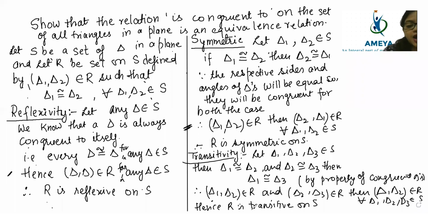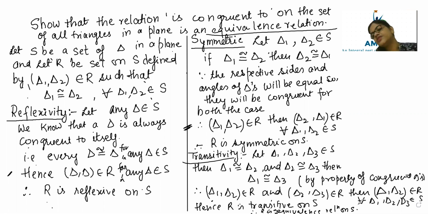So therefore, R is an equivalence relation. Okay, because they have asked this in the question. R is an equivalence relation on S.